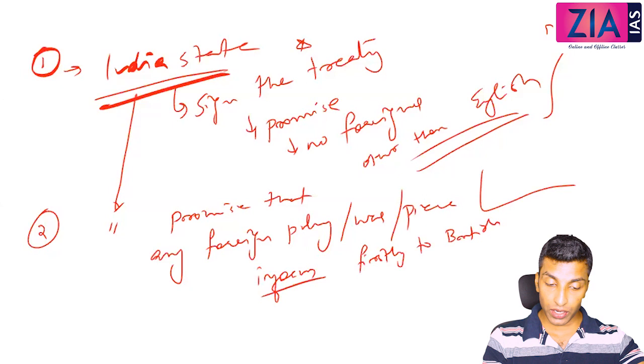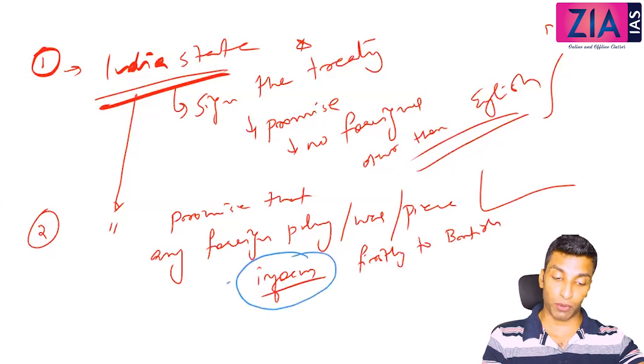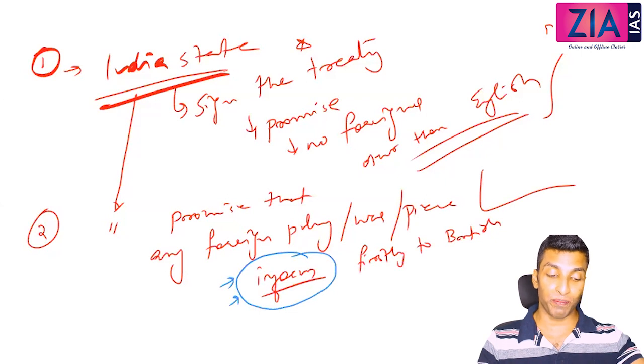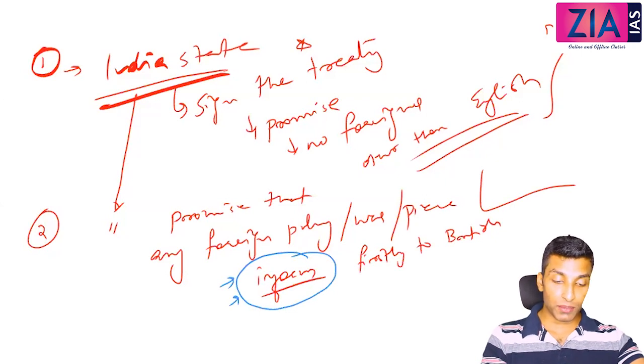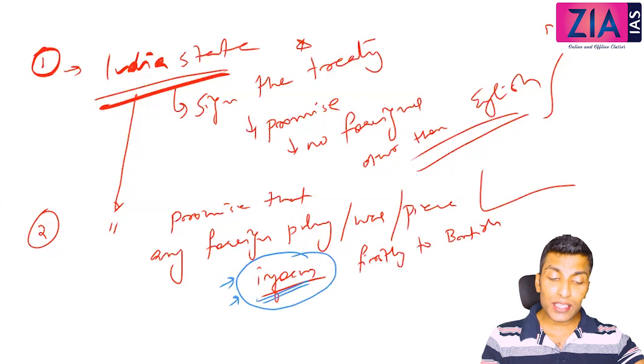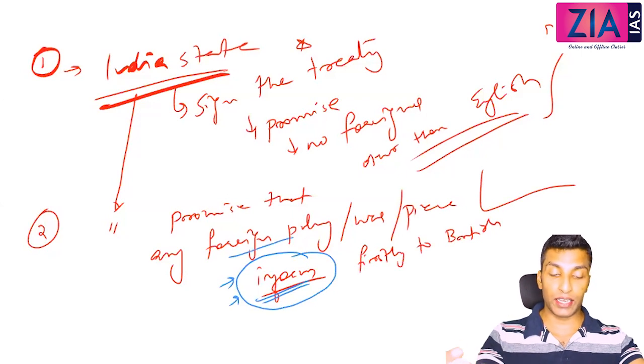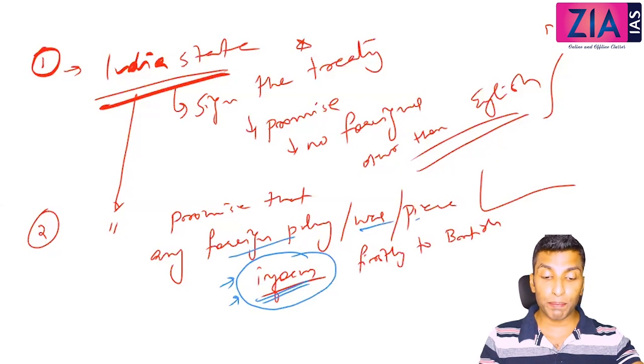So here this word, if you see, inform, you just inform. When you look into this, it is just inform, but it's not just inform. This word inform is very diplomatically used. What does this actually mean? You have to inform the British first means you effectively have to get the permission from the British. So if you need to sign any foreign policy, any treaty with the local kings, or war policy or peace policy, you have to get the permission from the British. That's how you need to understand this.